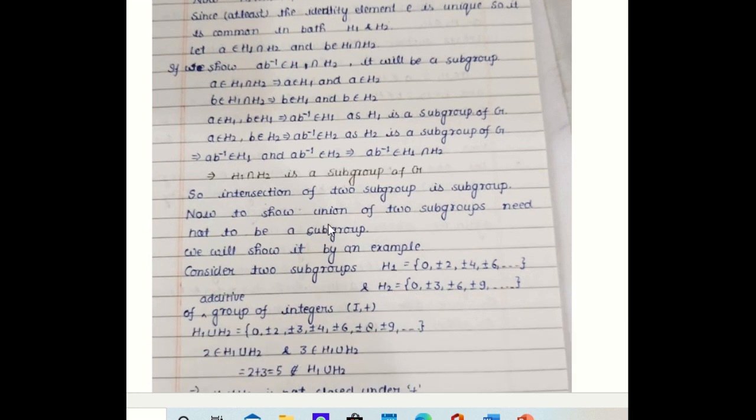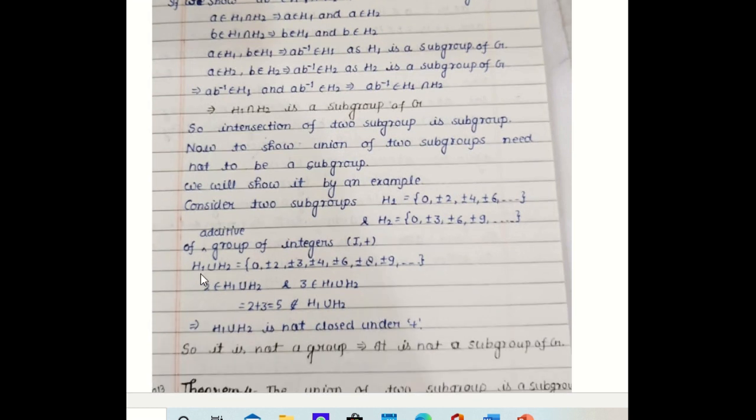Now we show that the union of two subgroups need not be a subgroup. That is, the intersection of two subgroups is always a subgroup, but the union may or may not be a subgroup. So we can prove it by an example. Consider two subgroups of the additive group of integers. One is H1, 0, plus minus 2, plus minus 4, plus minus 6, which is the set of all even integers. And H2, 0, plus minus 3, plus minus 6, plus minus 9 and so on. Easily we can see both are groups, so subgroups of I plus. Now the union H1 union H2 will be what?